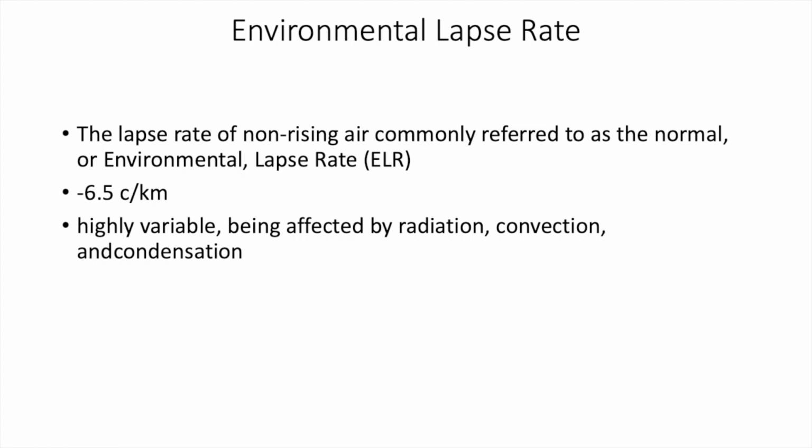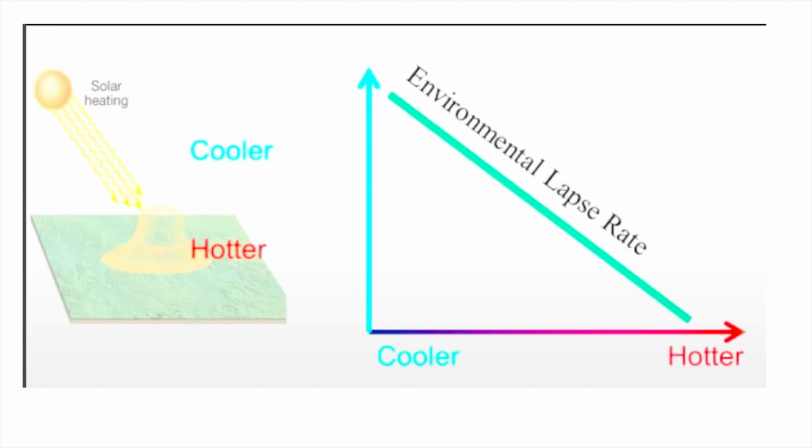But remember, this is highly variable. This value will never be the same throughout the day. Temporal variation is there, spatial variation is there. It depends upon radiation, convection, condensation, so there are various factors. We'll see them one by one. For example, during the daytime the earth is very warm and the top of the atmosphere is at a lower temperature. Suppose the height difference is 1 kilometer. You can see there is a huge difference between the temperature at the surface and at that height. Here it is cooler, here it is hotter.